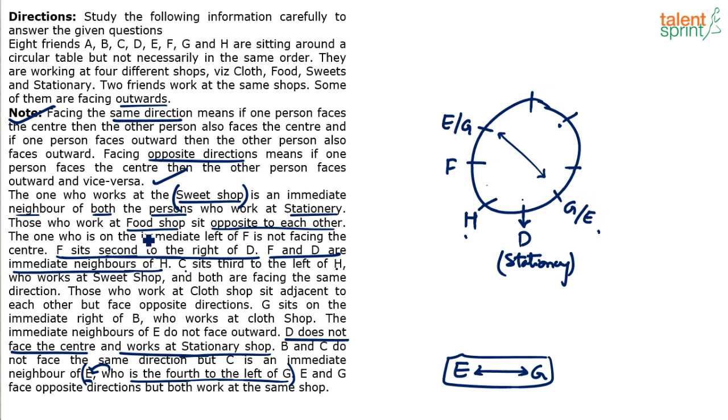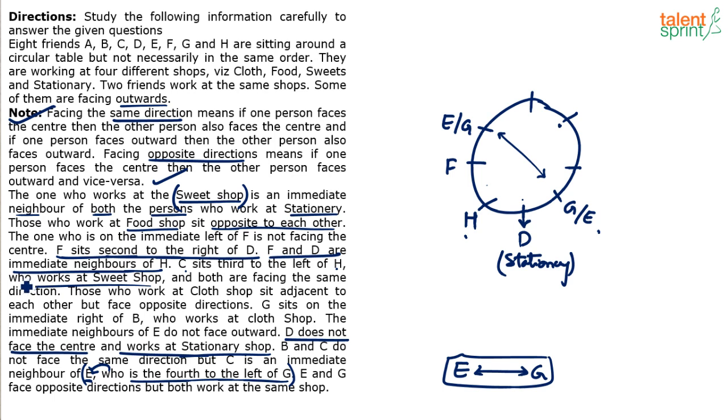Move forward. Those who work at food shop sit opposite to each other. Now it could be E, G or others also, so let's not use that immediately. The one who is immediate left of F is not facing the center. I don't know what is the left of F. C sits third to the left of H, who works at sweet shop. Left of H is not known to us.